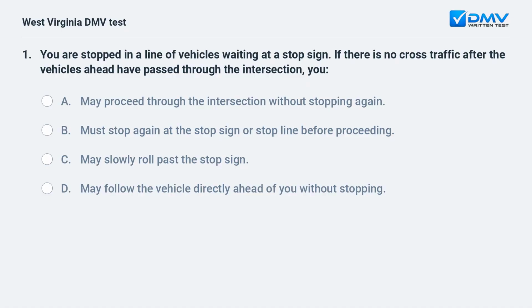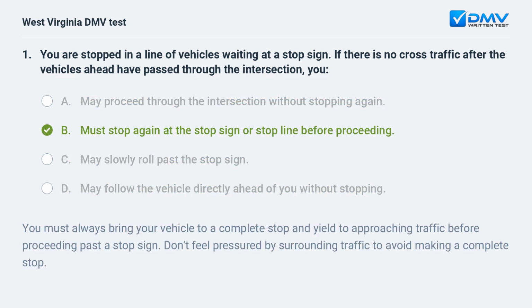You are stopped in a line of vehicles waiting at a stop sign. If there is no cross traffic after the vehicles ahead have passed through the intersection, you A. may proceed through the intersection without stopping again. B. must stop again at the stop sign or stop line before proceeding. C. may slowly roll past the stop sign. D. may follow the vehicle directly ahead of you without stopping.